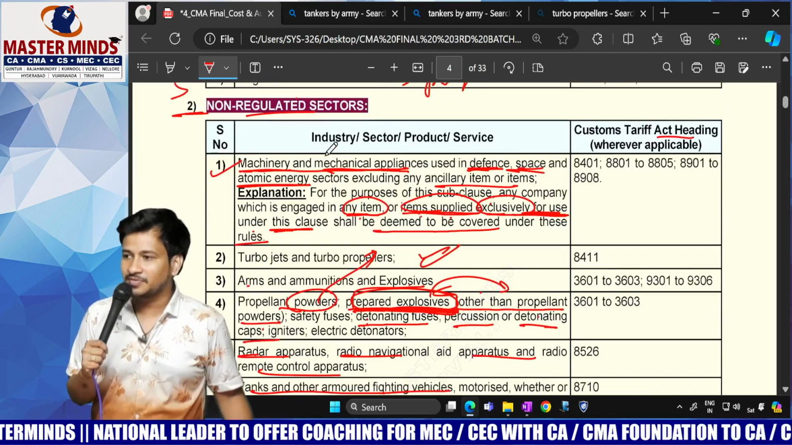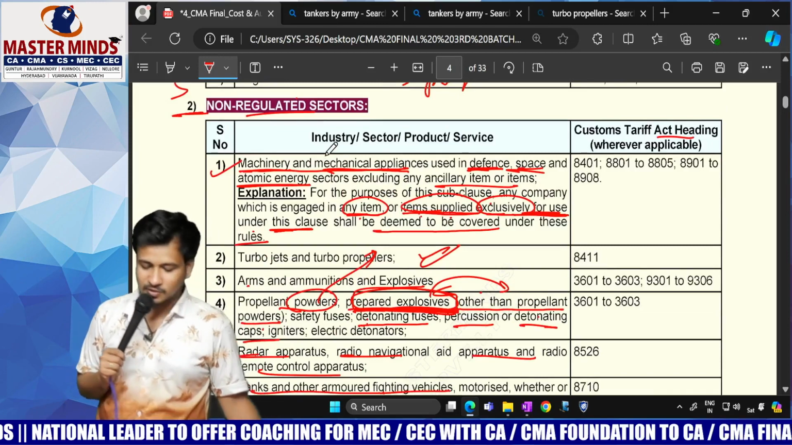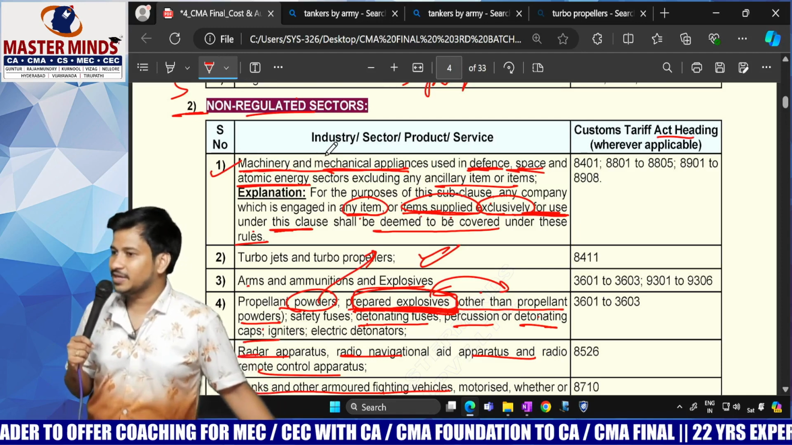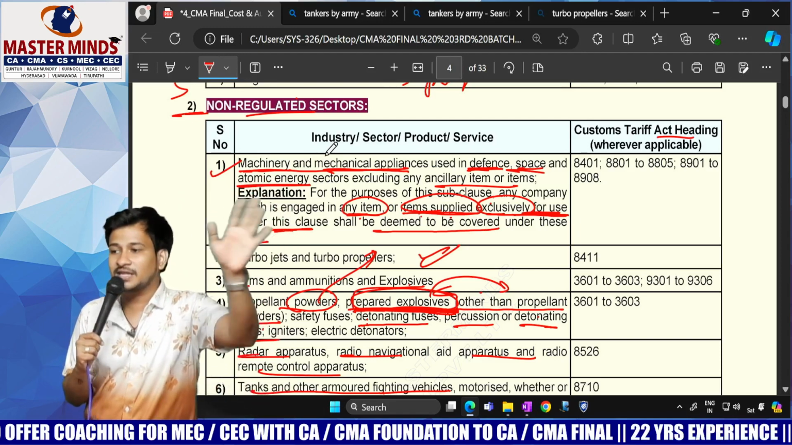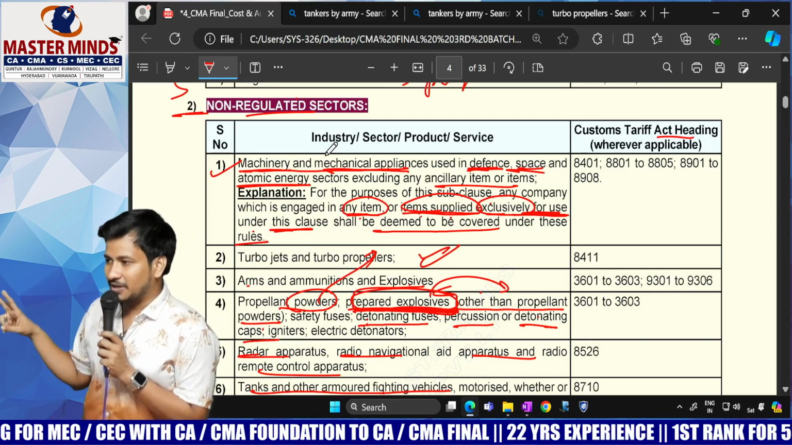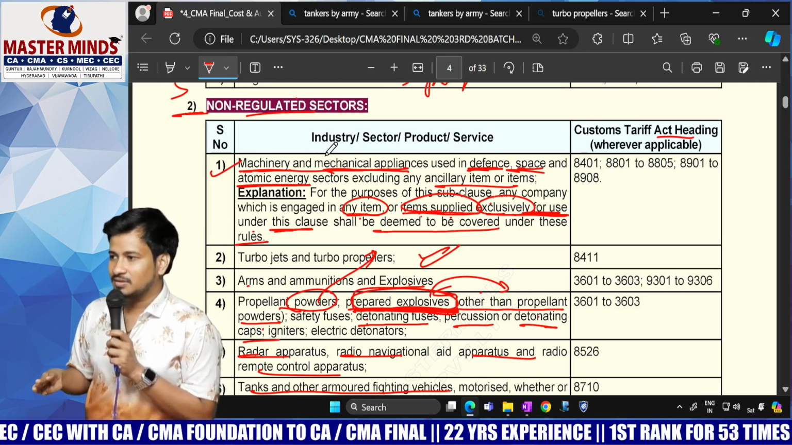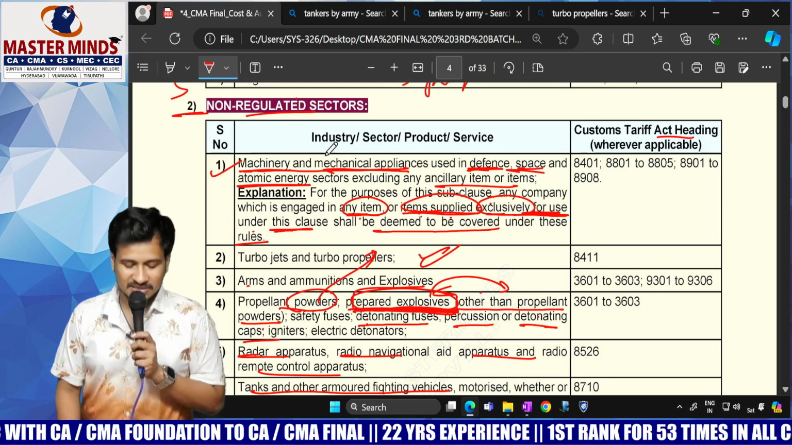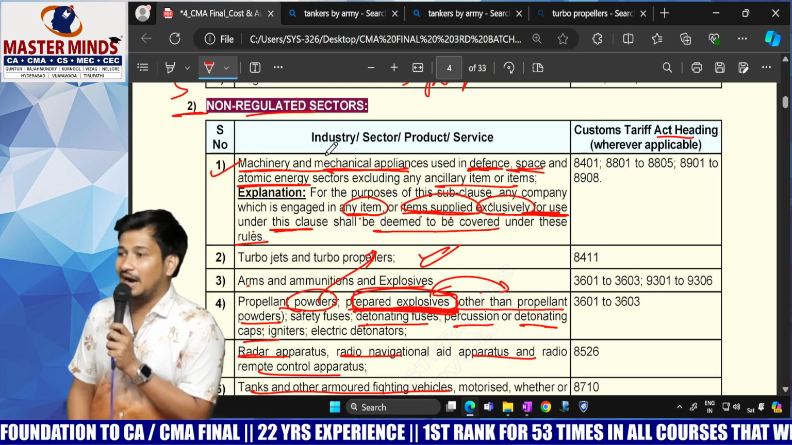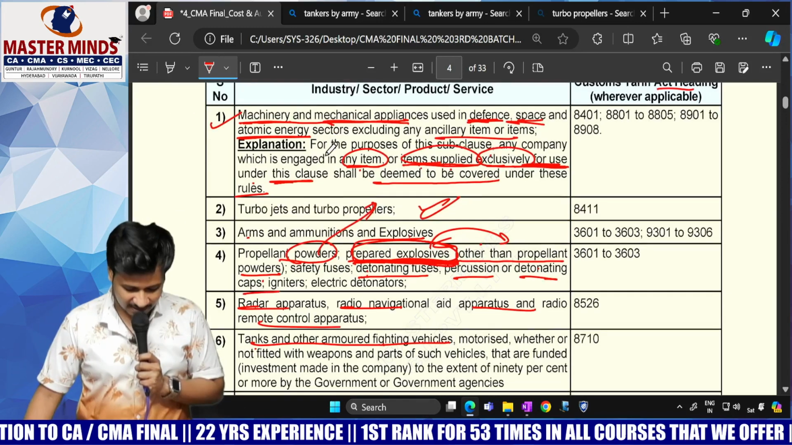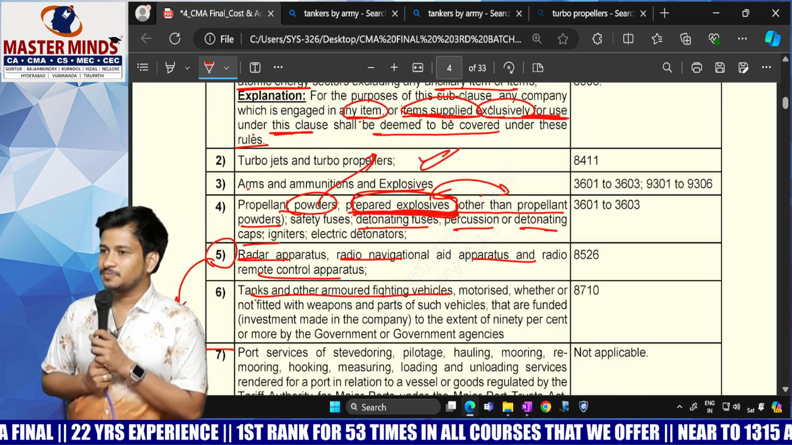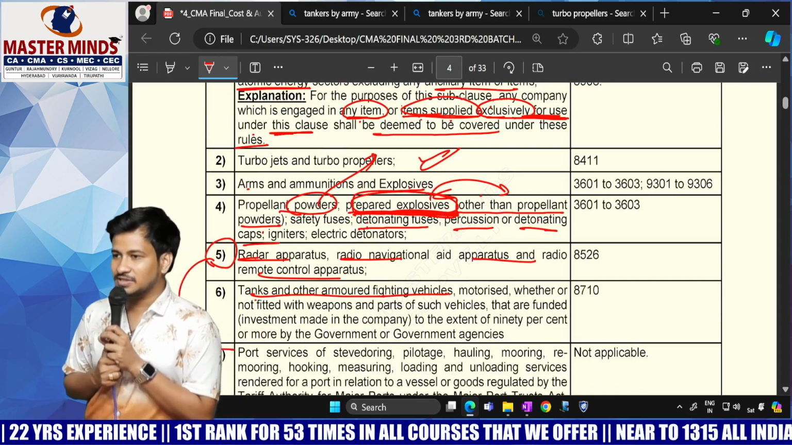Next set. Number 1 is machinery and mechanical appliances used in defense, space, atomic energy. Clear everybody? And some things which relate absolutely to the army. What are all those things? Turbojets, turbo propellers, propellant powders, prepared explosives, igniters, etc., and arms and ammunition, so tanks and armored vehicles. Is the response clear? And from this you have to separate the fifth one, that is radar operators. Clear? Radar operators, radio signals, etc.